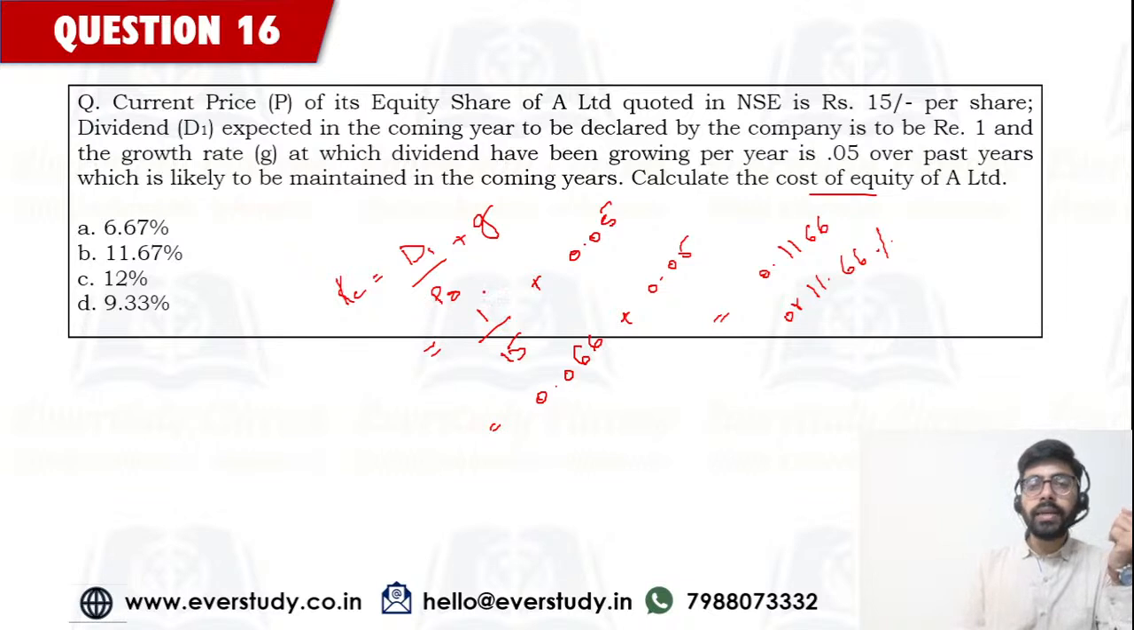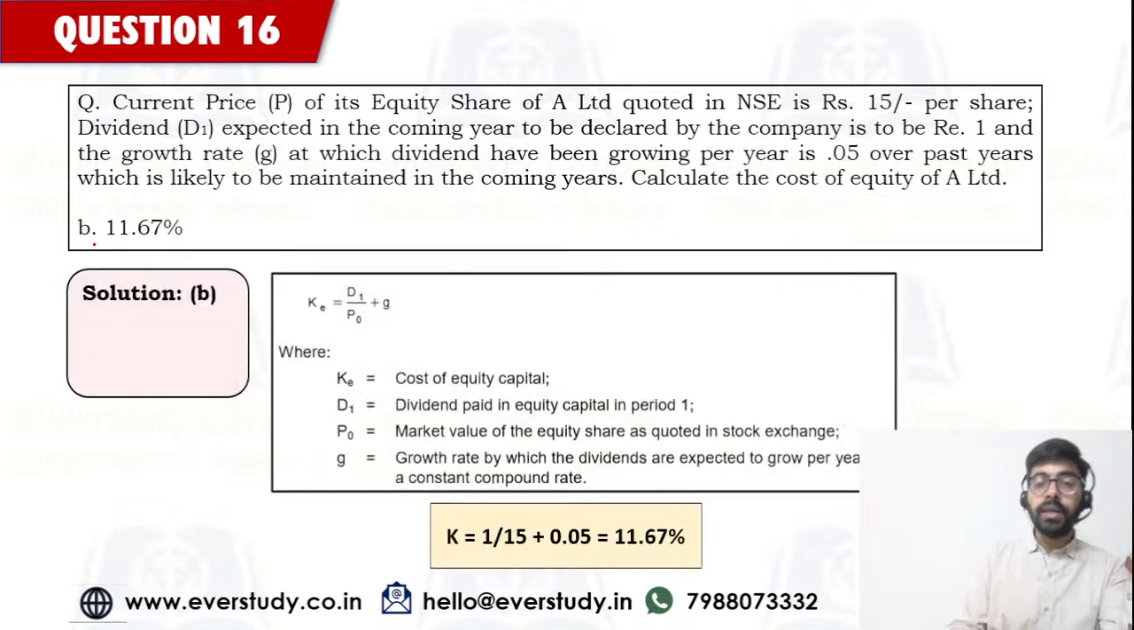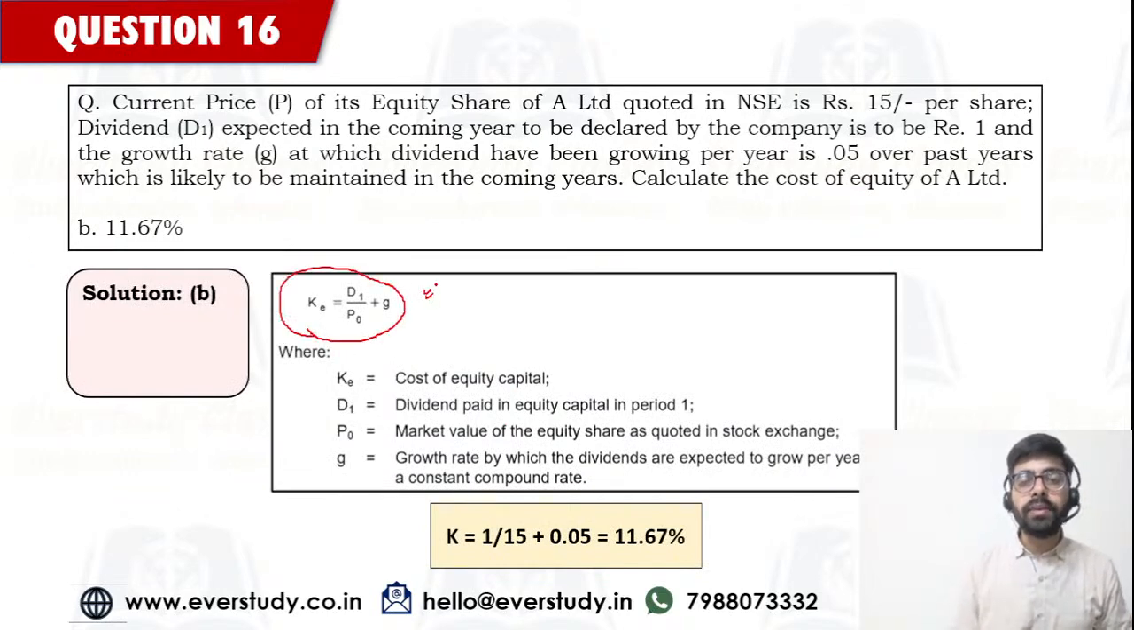So if you do D1 by P0, this is going to be 1 by 15 and growth rate is 0.05. If you solve it, this is going to come out to 0.1166. This is going to continue and you can write it as 11.66 or 11.67%. So correct answer is going to be option number B. This is the formula that you have to apply. KE is equal to D1 by P0 plus G. Okay, dividend yield plus growth. This is what we are trying to cover in this formula.